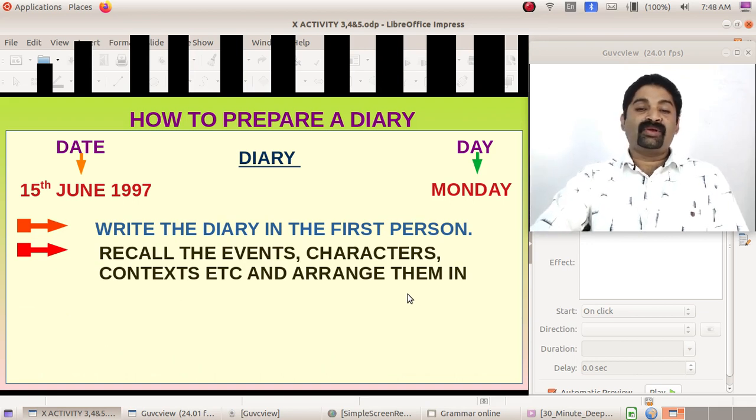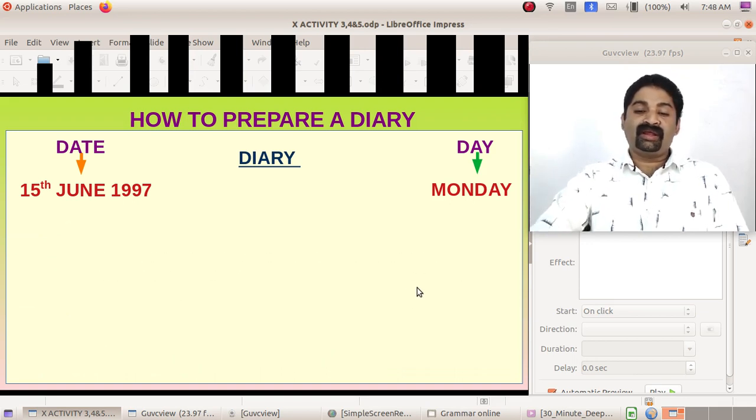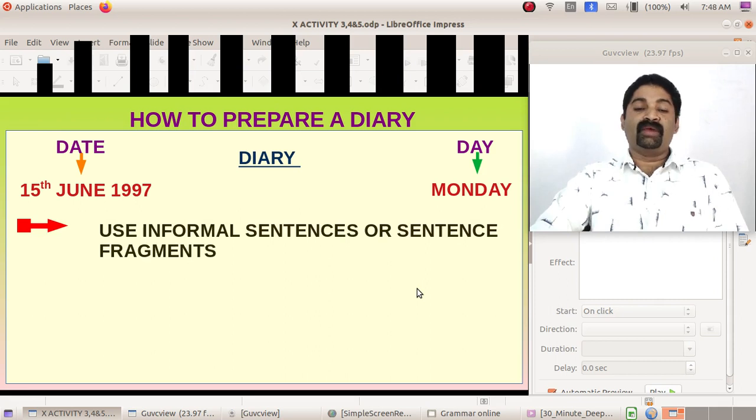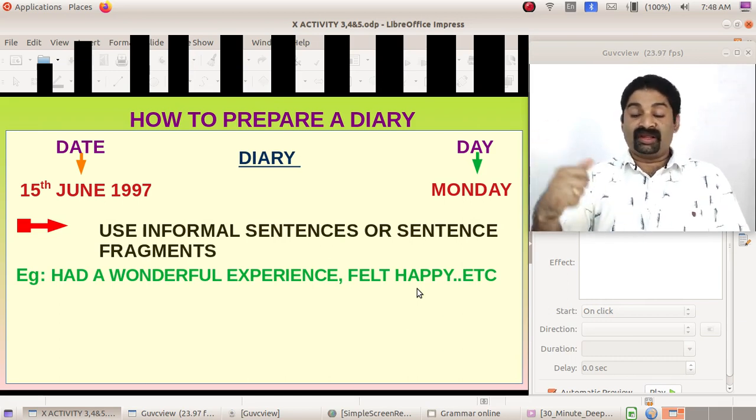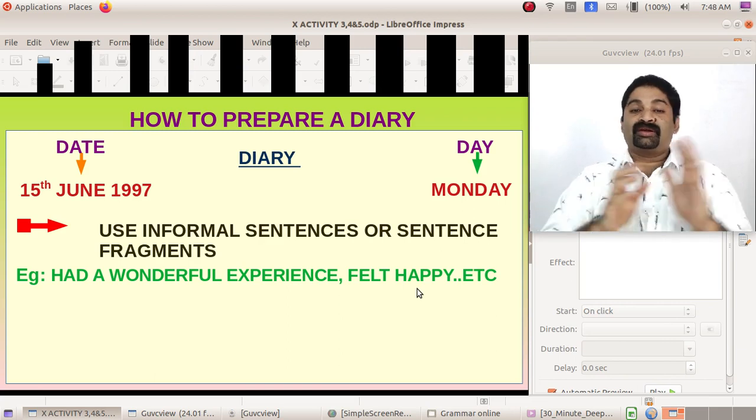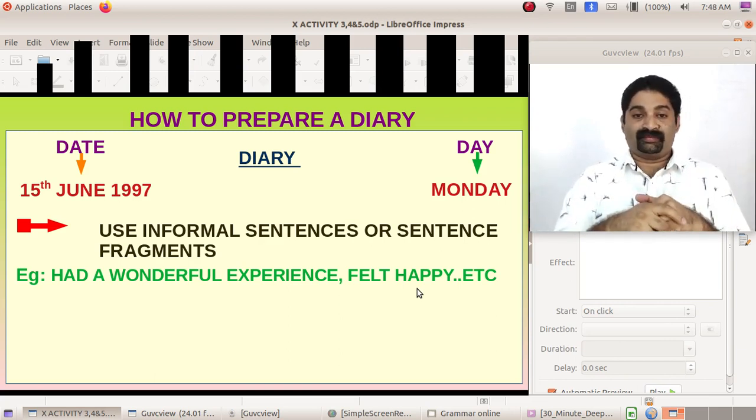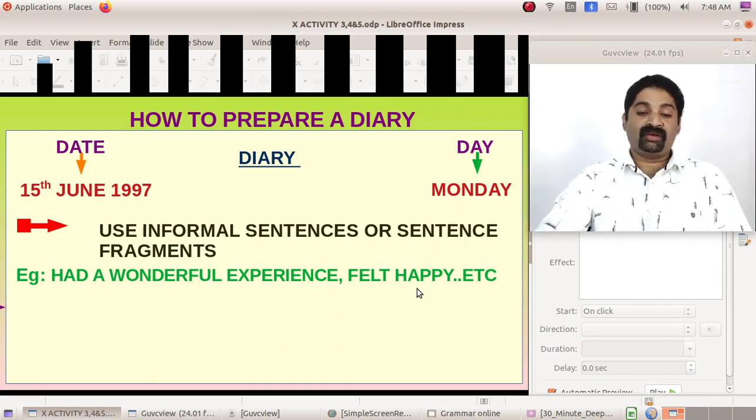And the language of a diary is very informal. It's not very official language, just informal sentences like had a wonderful experience, felt happy. It need not follow the subject, verb, object order. You are free to do that.